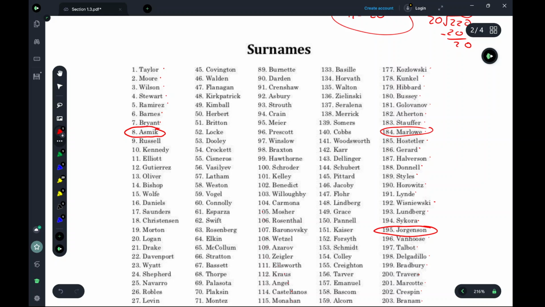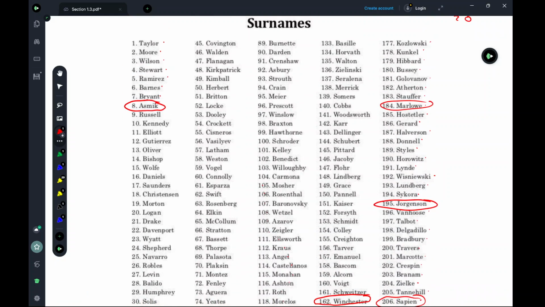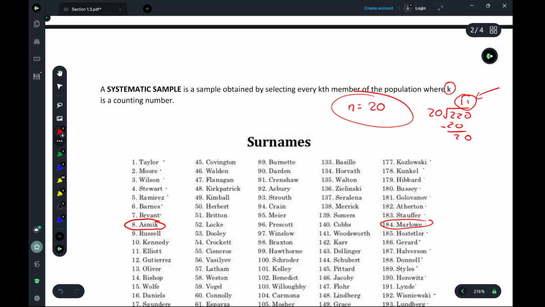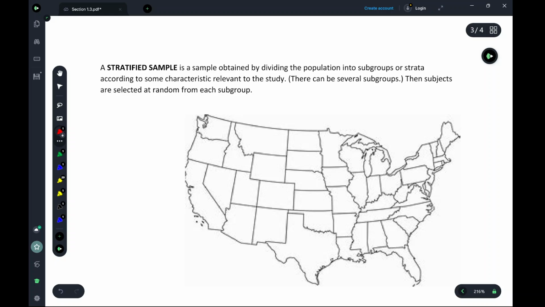So again, we could keep doing this until we cycle through the entire list of surnames, and all of the names that we've selected are going to be what make up my sample. So that's the systematic sampling method. Let's look at another sampling method, stratified sampling.